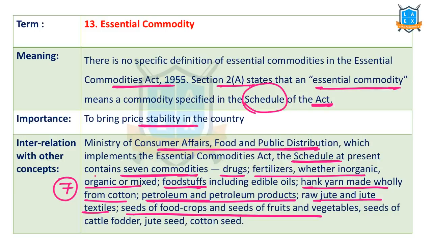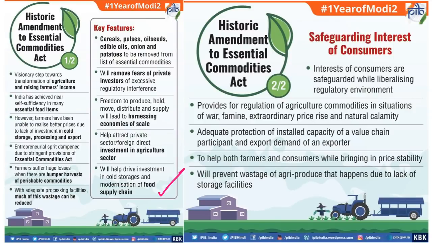In the Essential Commodities Amendment Act, the government has removed cereals, pulses, etc. from this list. That means only under exceptional circumstances will they be placed under essential commodities. Otherwise, what is happening? There are stock limits under essential commodities. When there are stock limits, the private investment in warehouses and storage won't be there. That is the purpose with which the government has amended this Act. These are the provisions of this act. Earlier, the government passed an ordinance. After that, Parliament passed the act. So please go through this carefully.